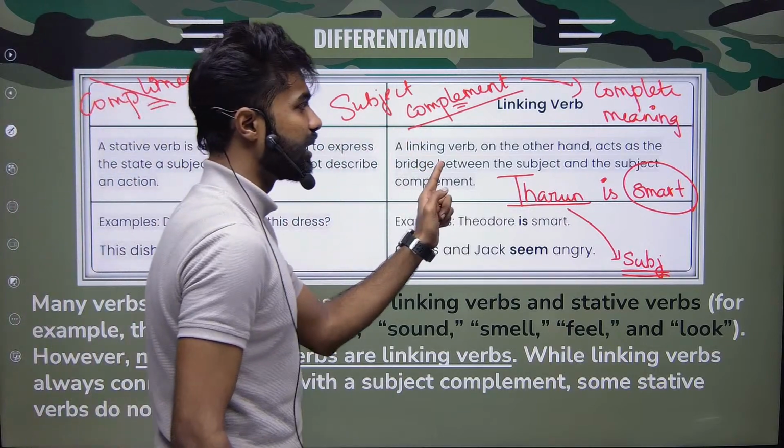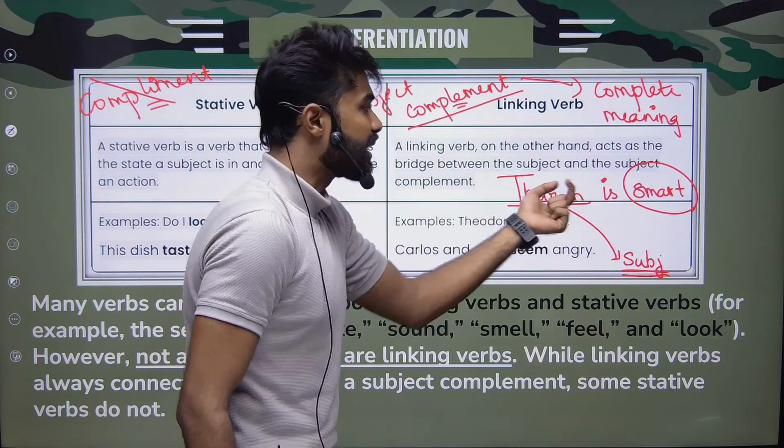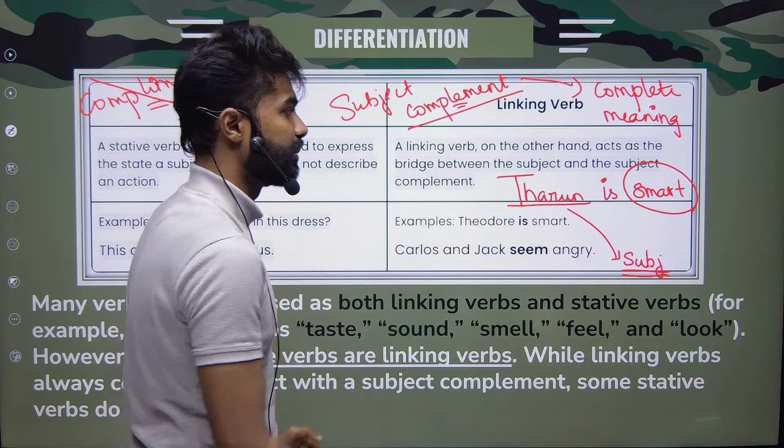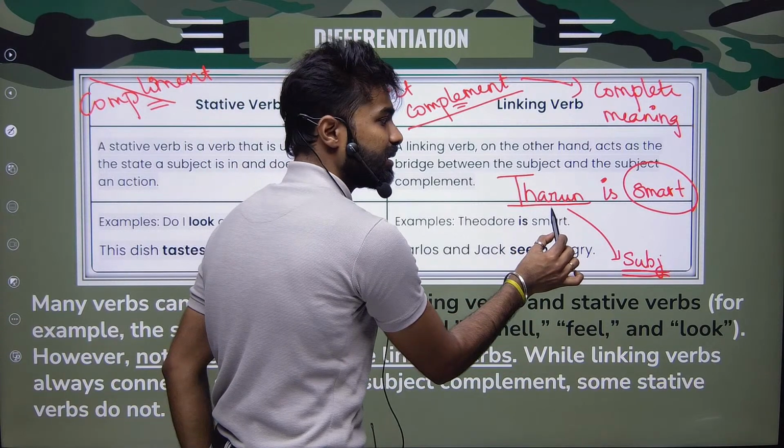Whereas subject complement means anything which is completing or giving a complete meaning of my subject. For example, Tarun is smart. Here, the word smart is completing the full sentence, so I can call this smart my subject complement. So this is a verb, is.